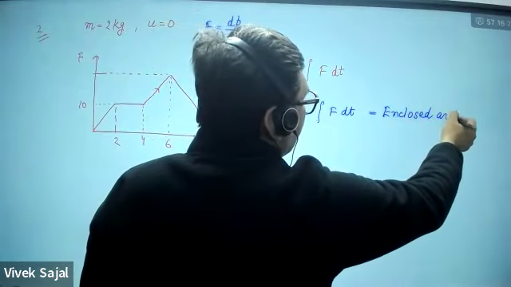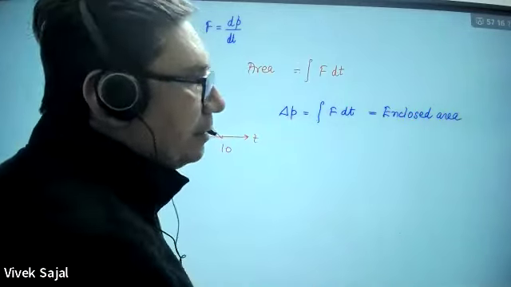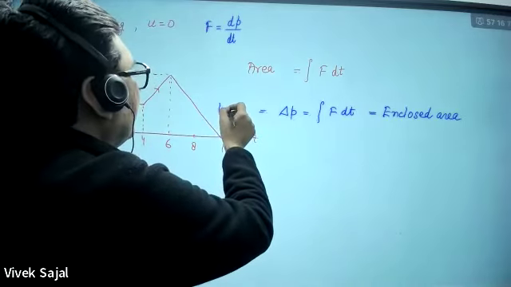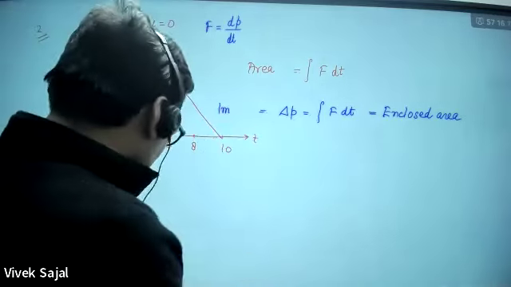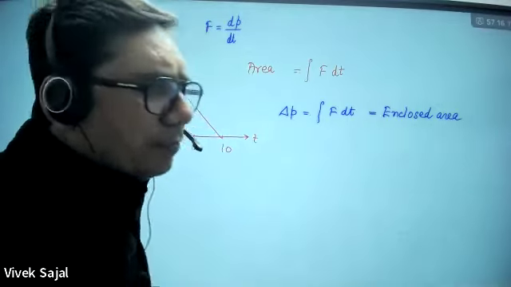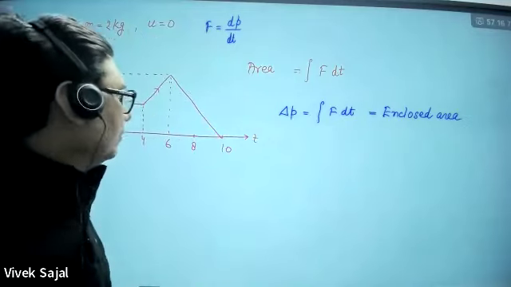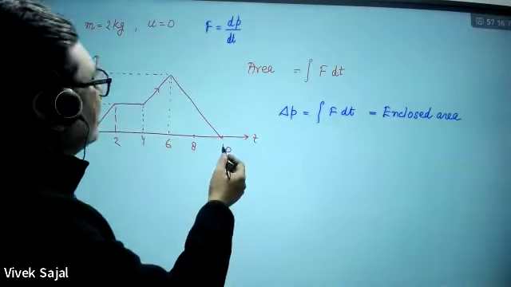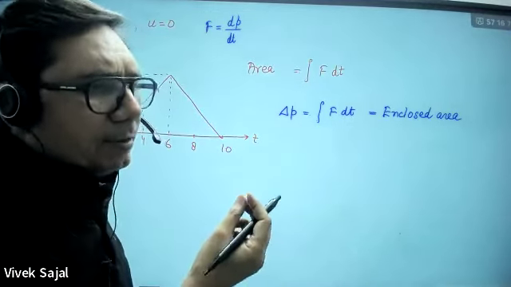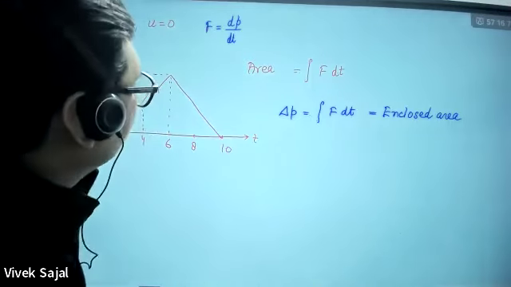This is the enclosed area, so this is the change in momentum. And this quantity, change in momentum, you also call it impulse. But in general here, this time is quite large, so I should not write impulse here. For impulse, force is applied for a very, very small interval of time. So if we are choosing 10 seconds with a very small time, then you can consider it as impulse. Otherwise, this is change in momentum.